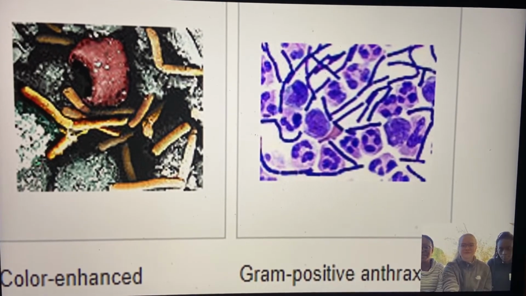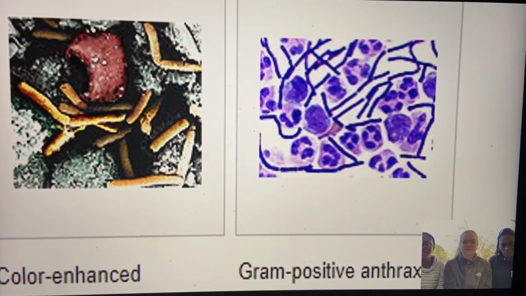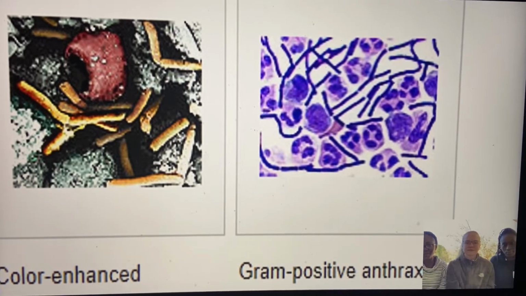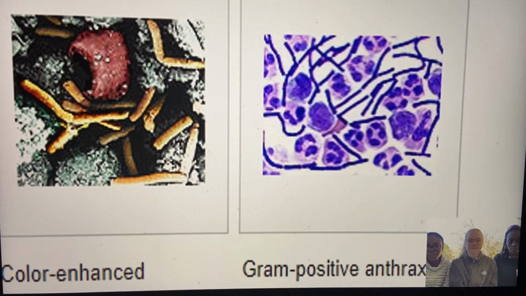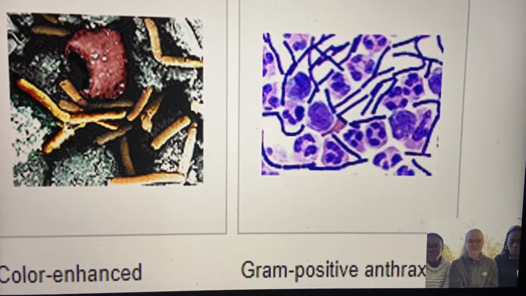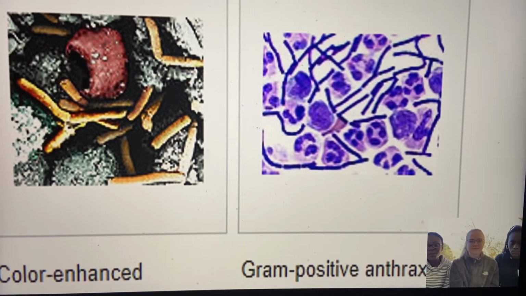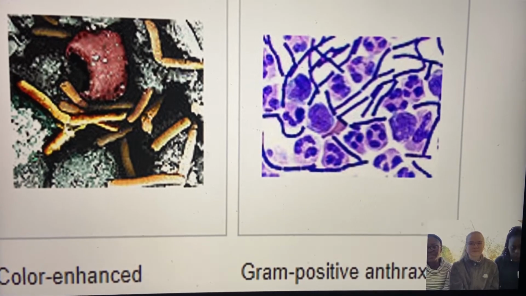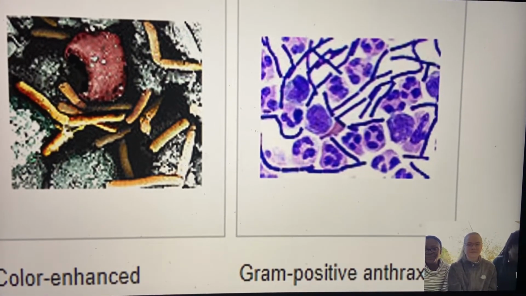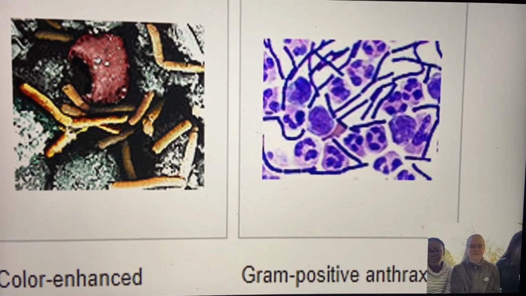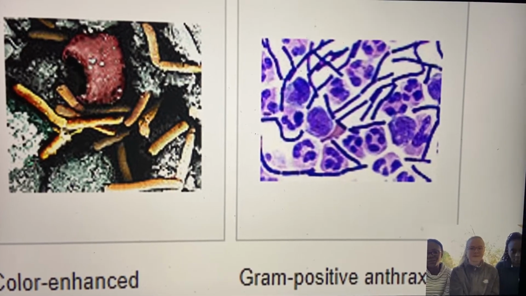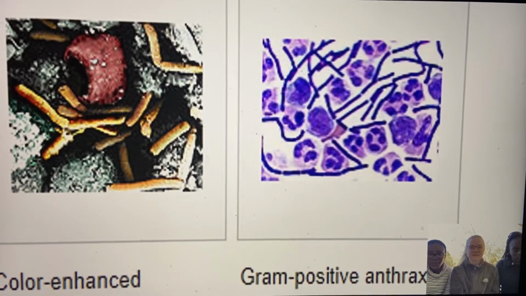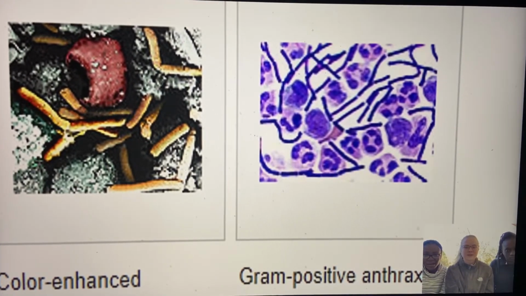Causative agents. The causative agent of anthrax is the gram-positive, non-motile, spore-forming bacterium. Its spores can persist in soil and water for years and can also be aerosolized.